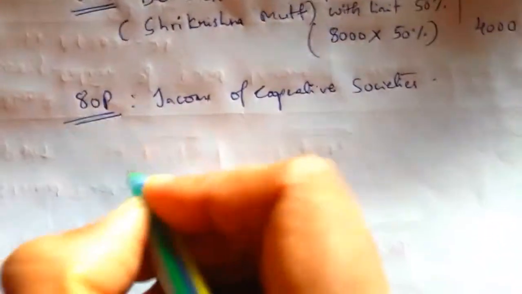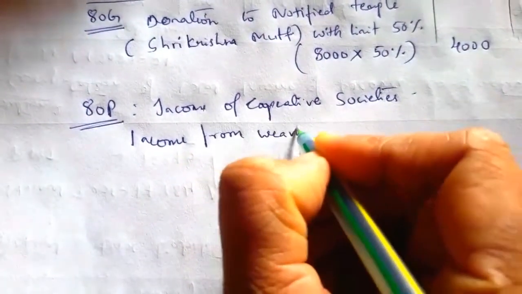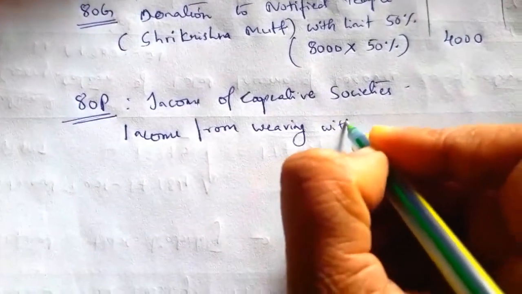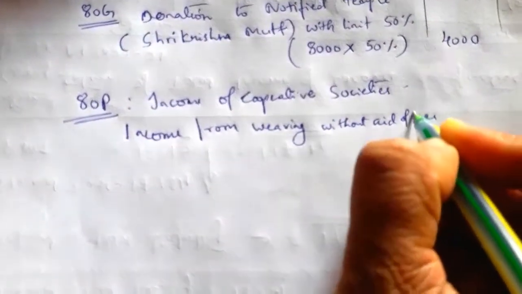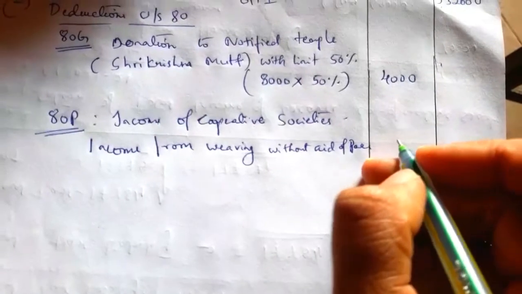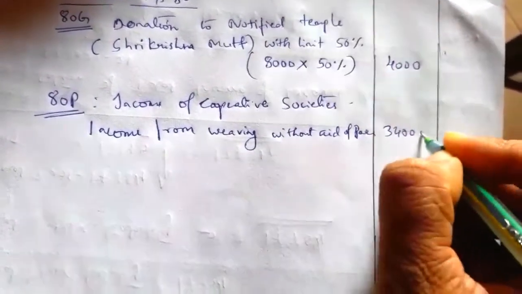So first one is income from weaving without aid of power, 34,000.